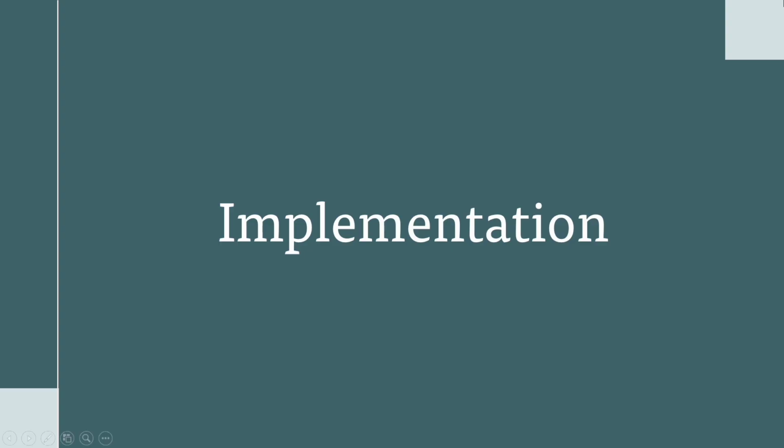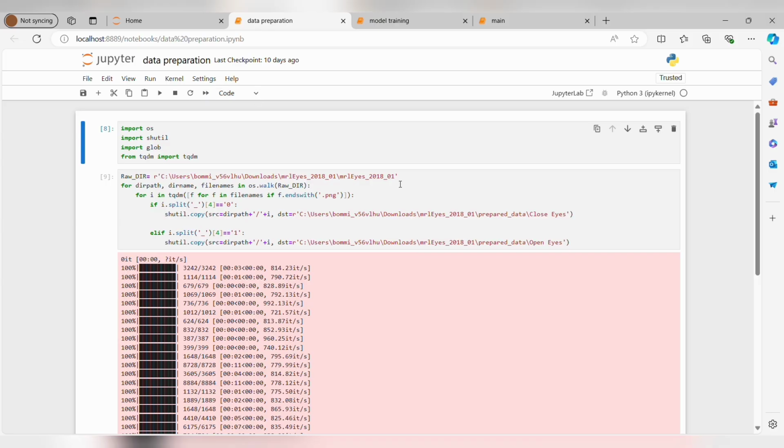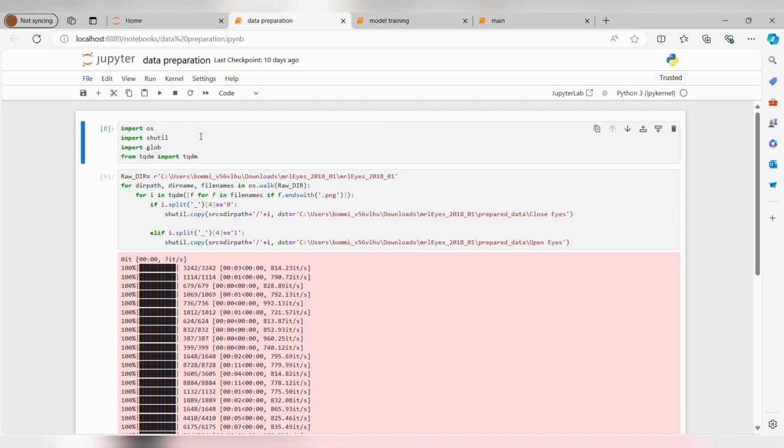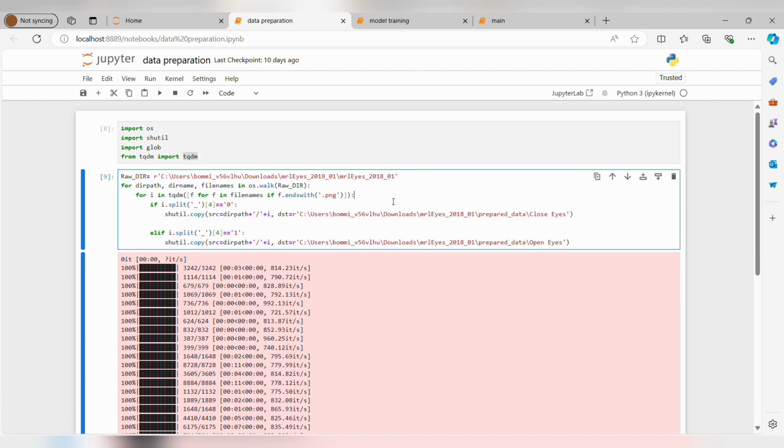Coming to the implementation of our project, we have divided our project into three parts: data preparation, model training, and main part. In data preparation, we have separated our dataset into training and testing sets using SHUtil and TQDM libraries. These training and testing sets are further divided into open eyes and closed eyes datasets.